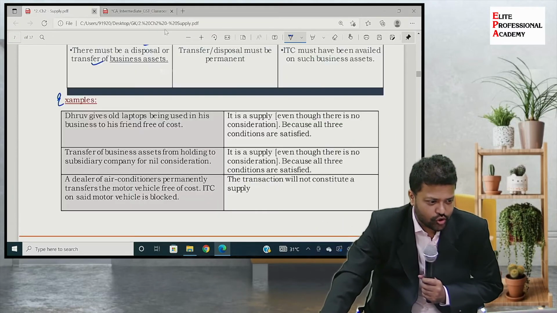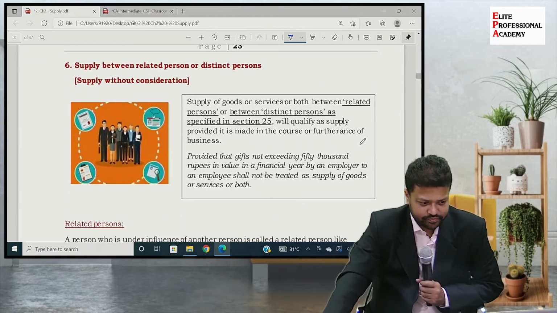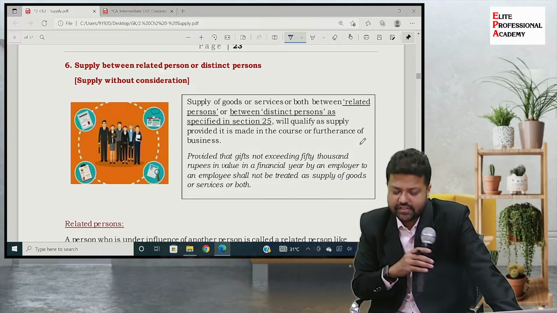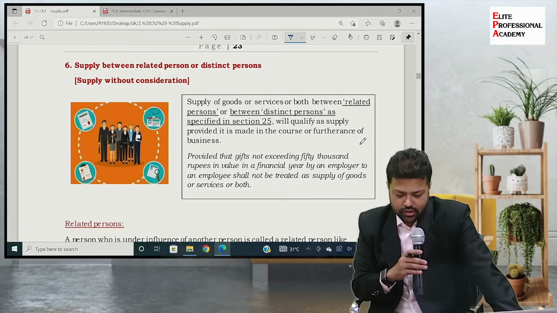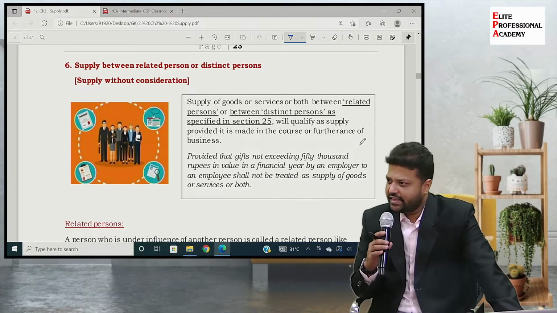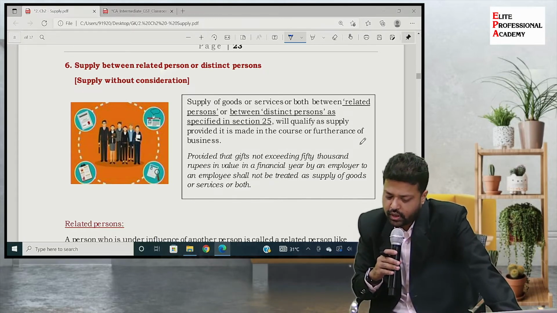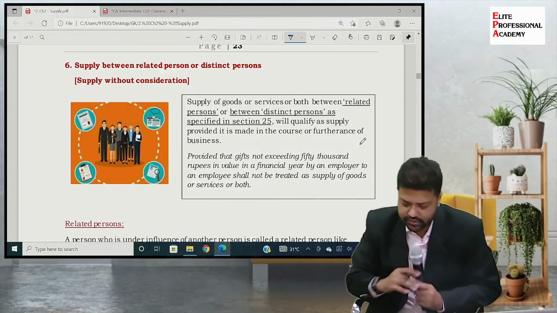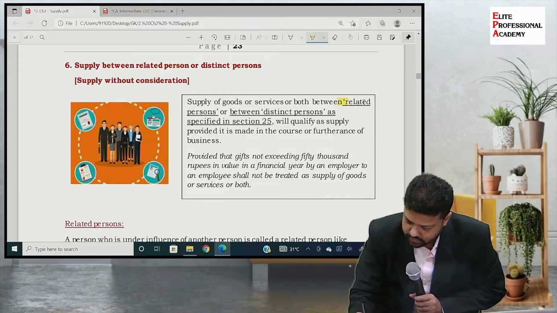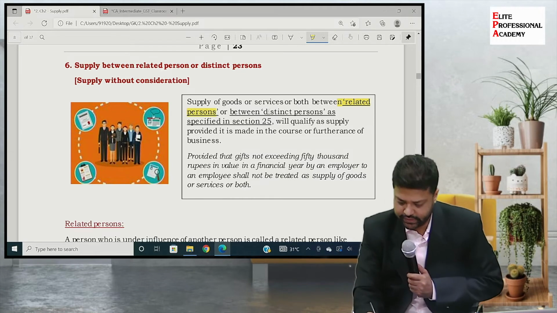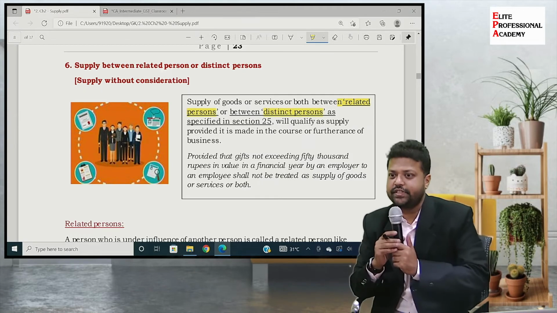Okay. So let's go to the next entry. Supply between related persons or distinct persons. So the entry says that supply of goods or services or both between related persons or between distinct persons as specified in section 25.